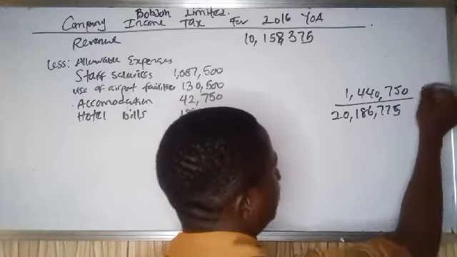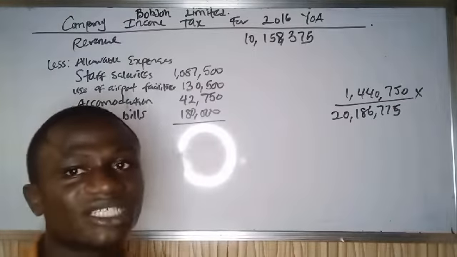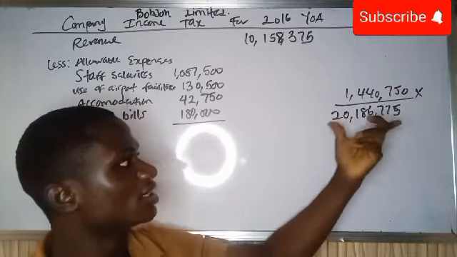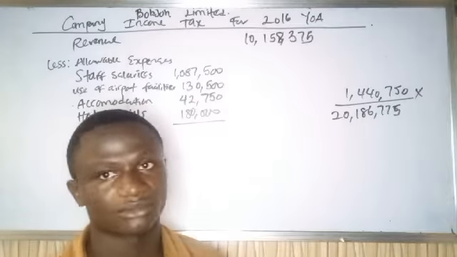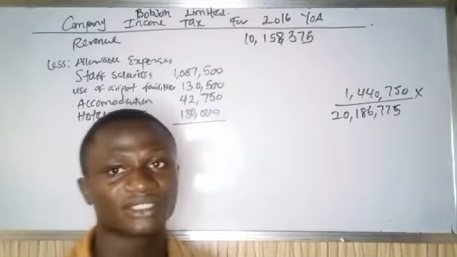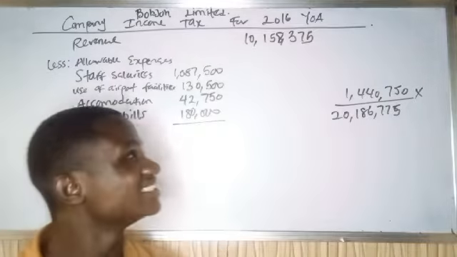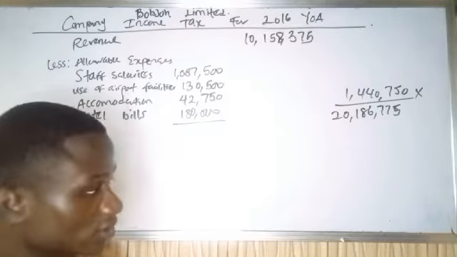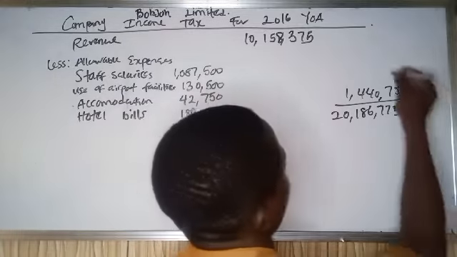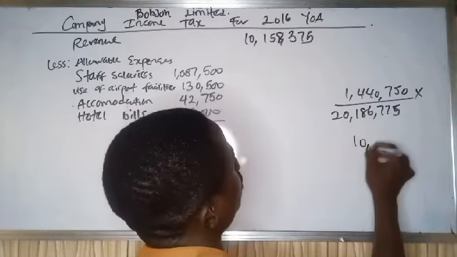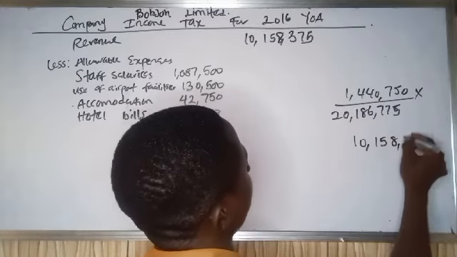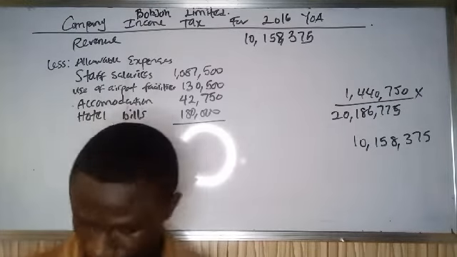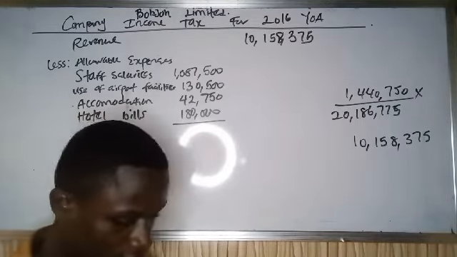20,186,775 multiplied by the revenue generated in Nigeria. So the total expenses divided by the total revenue times the revenue generated in Nigeria will give you the amount of expenses incurred for Nigeria alone. So times 10,158,375. So if we do this, what are we going to get?